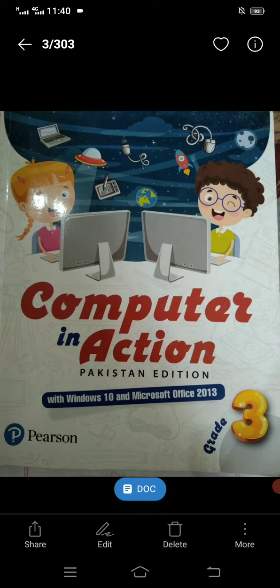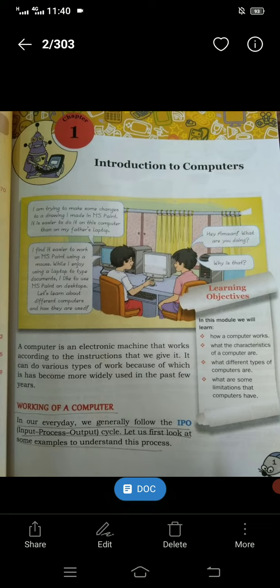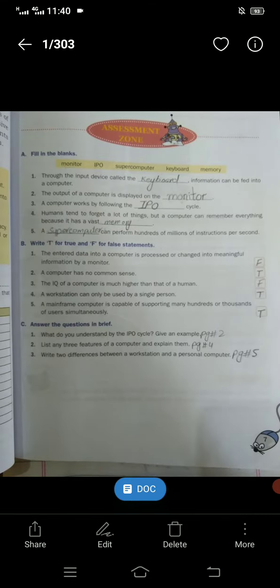Subject: Computer, Class 3. Topic: Introduction to Computers. Chapter number 1. Question number 1: Fill in the blanks.